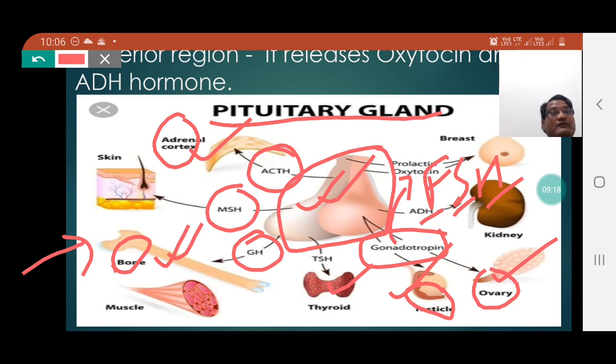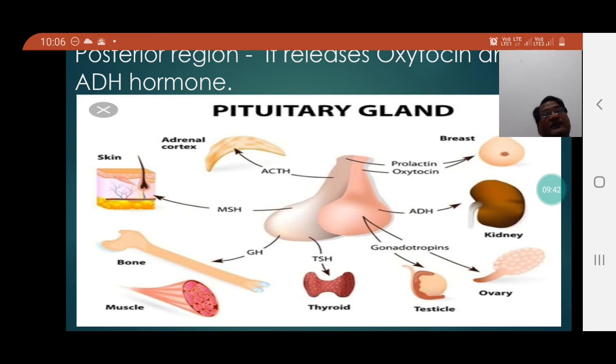Besides this, the posterior region and the anterior region also control the thyroid gland, which remains under the control of the pituitary gland with the help of TSH, thyroid stimulating hormone. So in this picture we can notice that different types of endocrine glands are under the control of the pituitary gland. So it is justified to call it the master gland.